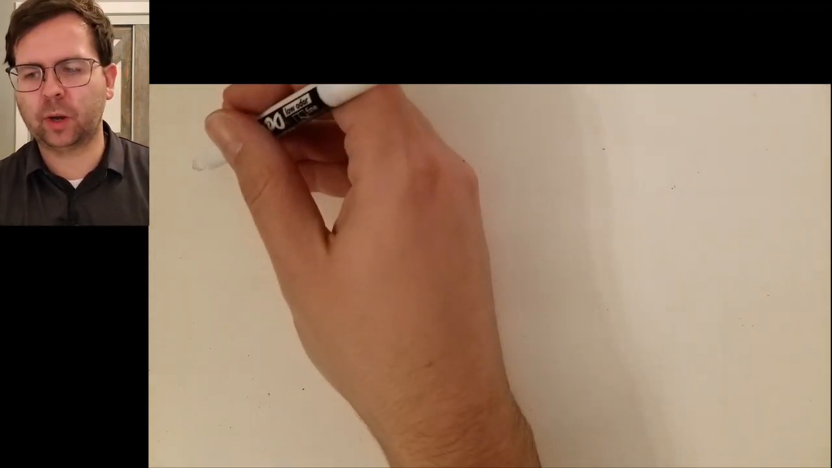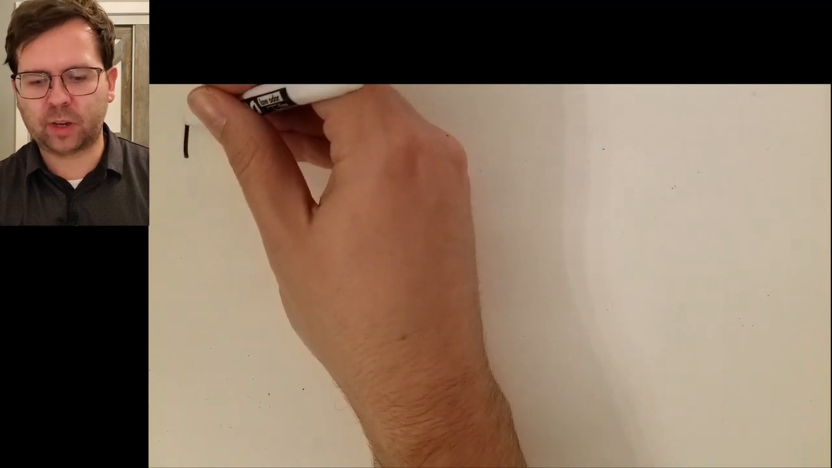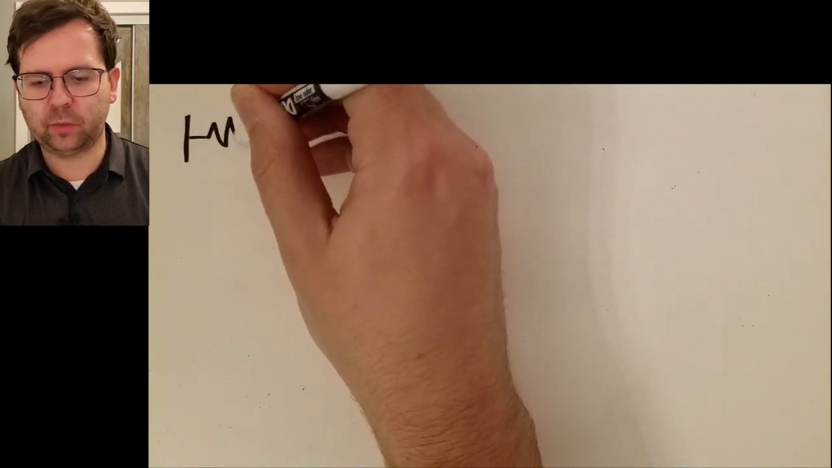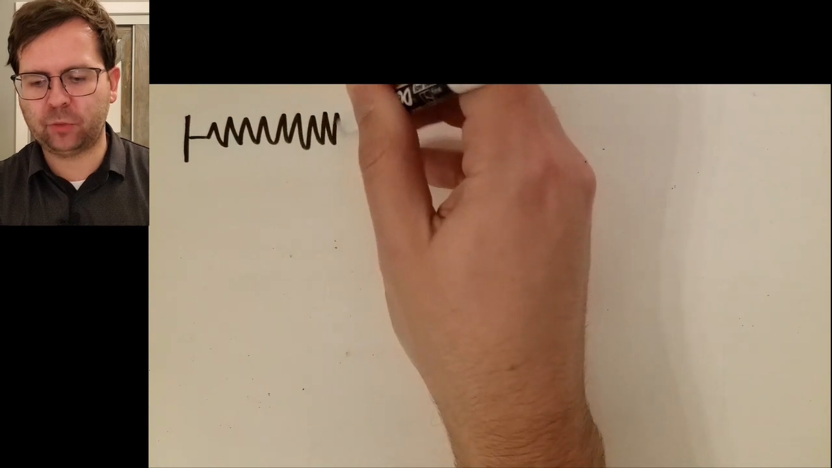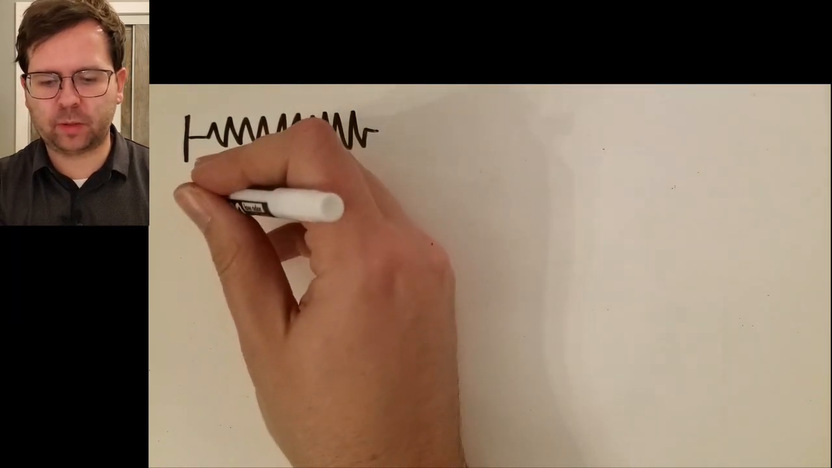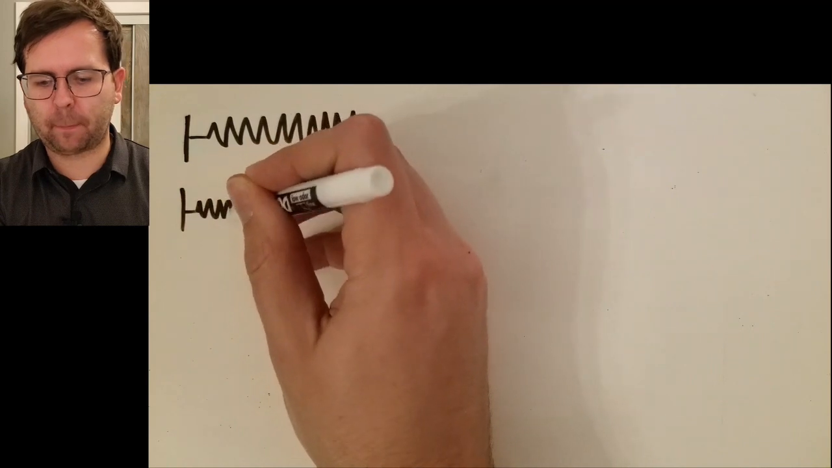Another common kind of potential energy is elastic potential energy. A common example of this would be a jack-in-the-box, where if you were to look inside of a jack-in-the-box, you would see a spring that's in there. And as you crank the jack-in-the-box, you cause that spring to get compressed.